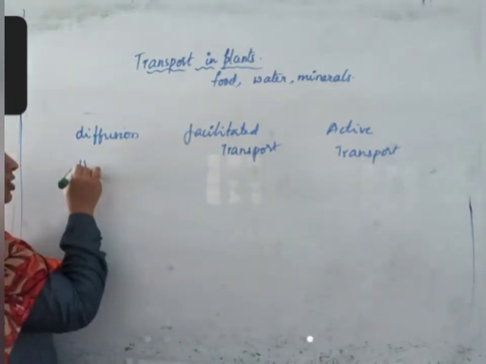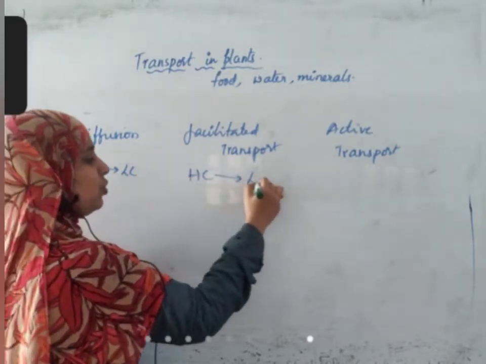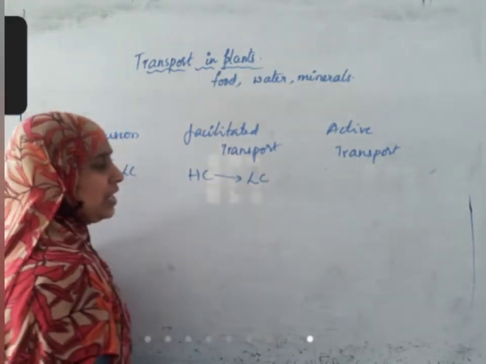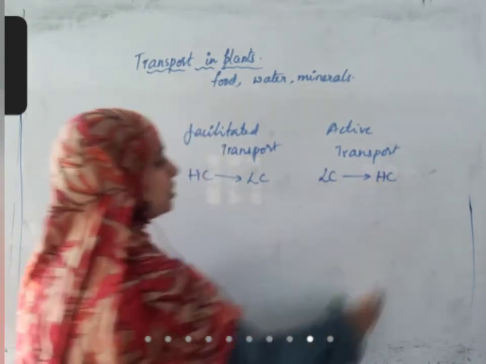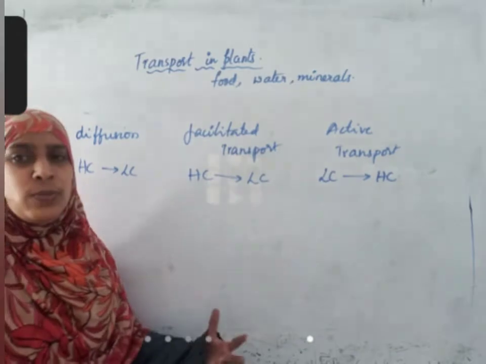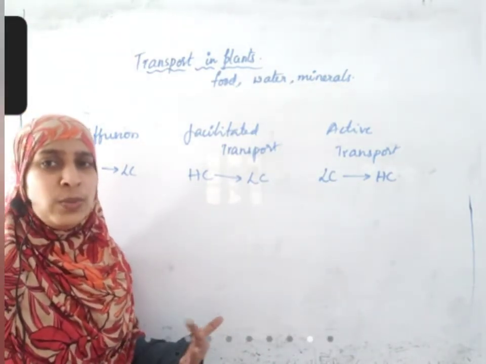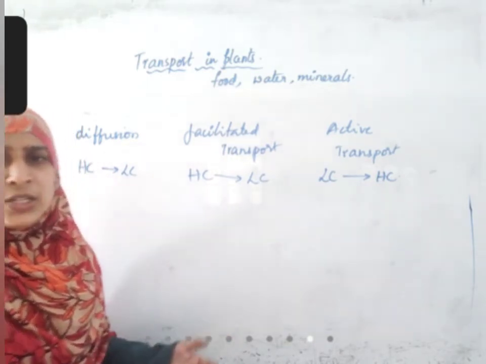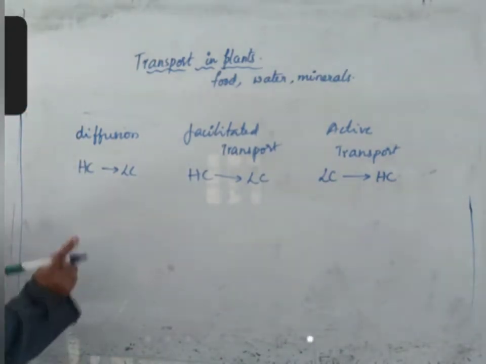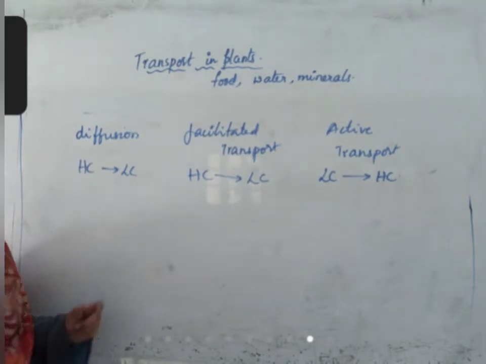Here, movement is from high concentration region to low concentration region. Here, movement is from low concentration region to high concentration region. Already sodium molecules are present in the plant cell, but still sodium molecules should enter into the plant cell. So at that time it is called active transport, movement from low concentration region to high concentration region.